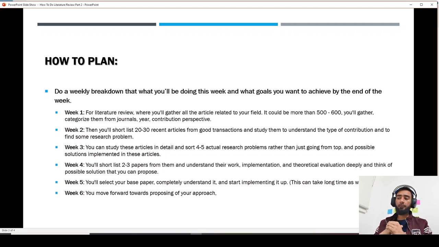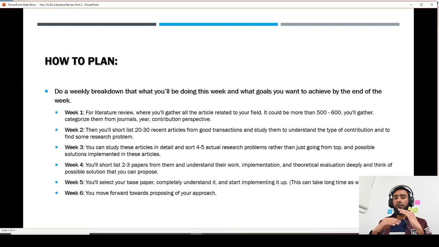I would recommend going for some good transactions or some good conferences. Shortlist 20 to 30 papers from them, and then try to study these 20 to 30 papers. I'm not asking you to understand the technical depth or the mathematical formulations from these works, but try to understand what exactly happens in them. Afterwards you can shortlist 4 to 5 articles and completely understand what exactly the research problems discussed in these articles are, and what solutions have been proposed.